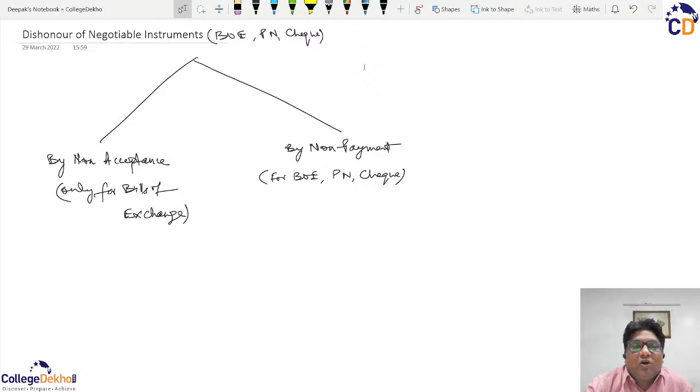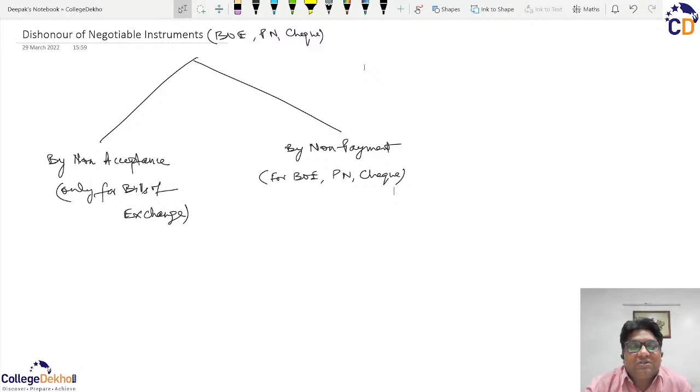But whenever we talk about a bill of exchange, then it is drawn by the person who has given you the goods. So he has a right to ask the payer, that is the person who has received the goods, to accept his liability to pay for the goods or the services that have been received. So the person who has been ordered is the drawee.